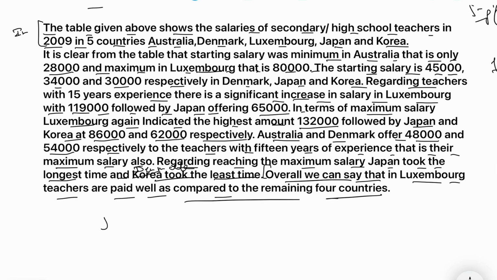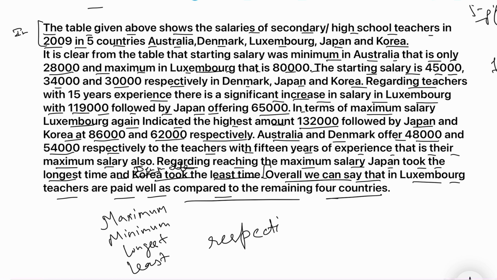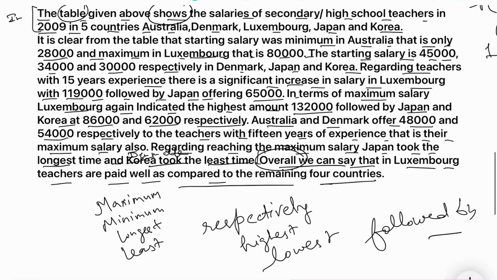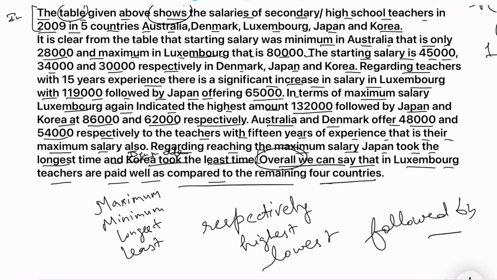Now you can see the keywords that I have used, like maximum, then minimum, then longest time, or the least time. Apart from that, one more word is used repeatedly, that is respectively, right? Or highest. You can use the lowest also, then followed by. Okay, so these are the keywords that I have used. Then table, shows, right? And overall. So in this way, we can write down the analytical paragraph.